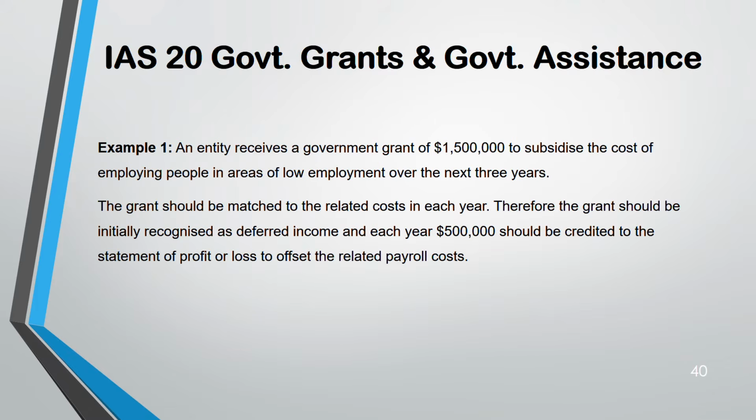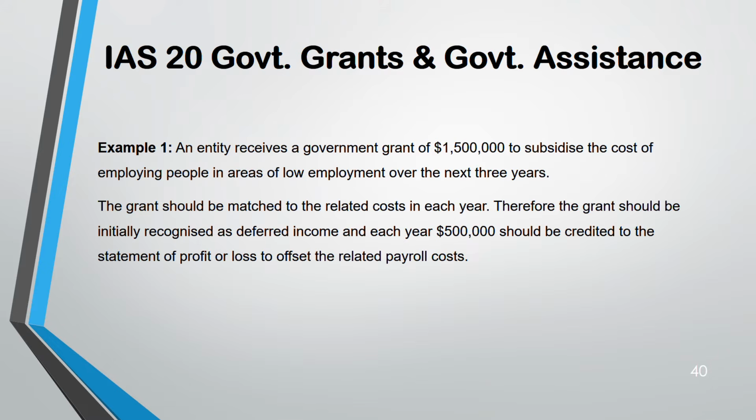Example 1. Let's say an entity receives a government grant of 1.5 million to employ people in some low areas of employment over the next 3 years. So this is a type of a capital grant or an income grant. It's an income grant. Over 3 years, you have to recognize this 1.5.